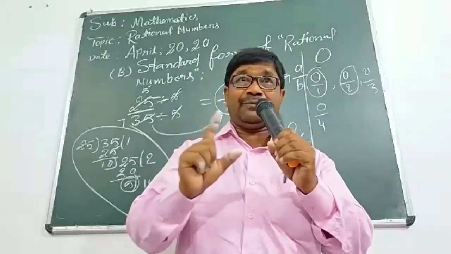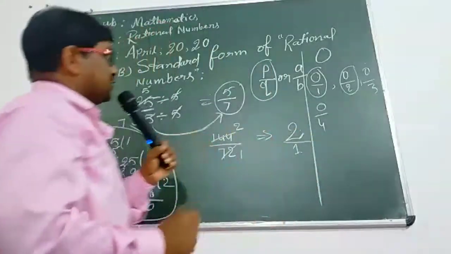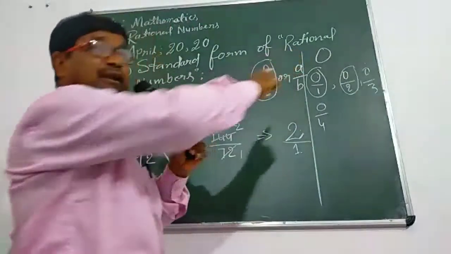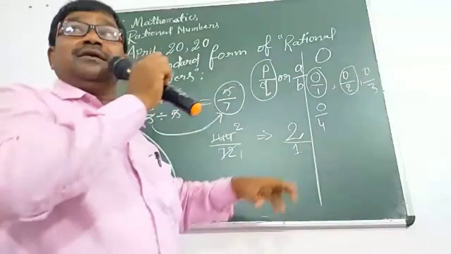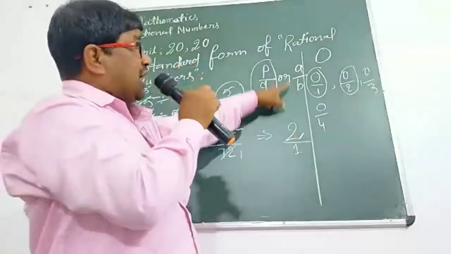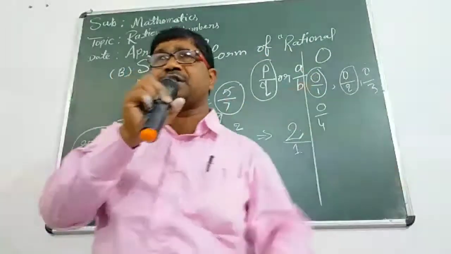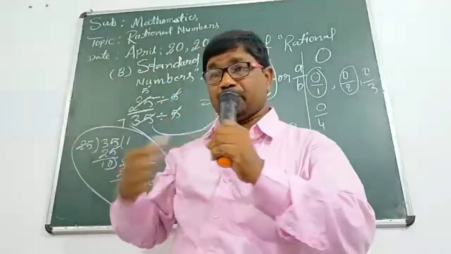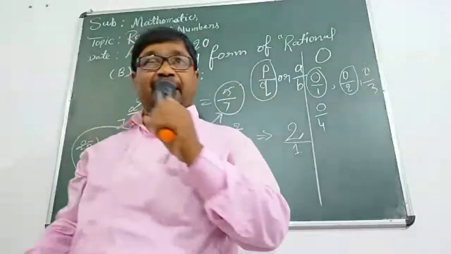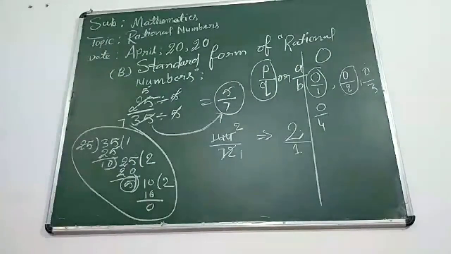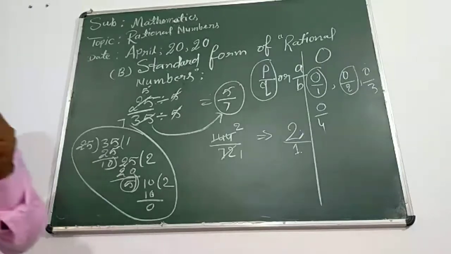Now, students, 0 is a rational. Why? You should try to understand this also. 0 is called rational because we can express it as 0/1, 0/2, etc. Okay? Now, students, we should go to our next concept: properties of rational numbers. Some properties we should declare.